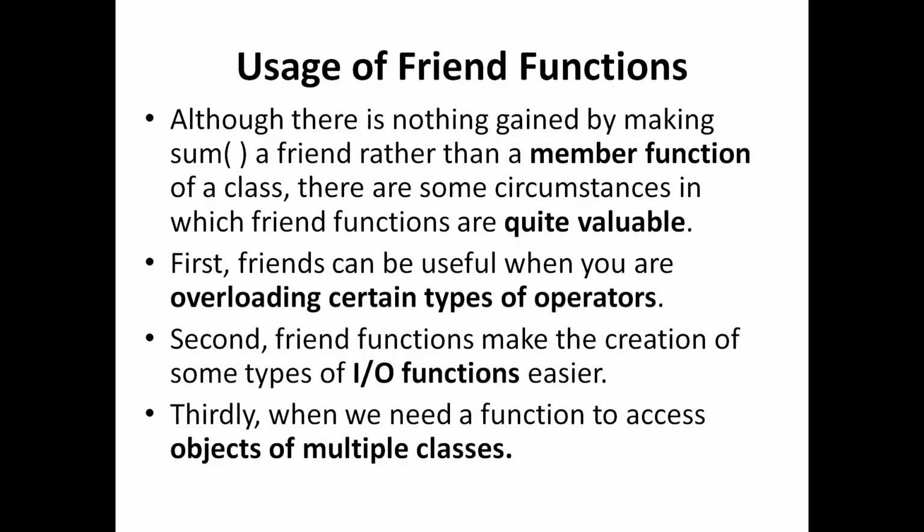Remember, a member function of a class can only manipulate that particular object's members. It can't manipulate the members of another object. But if you have a requirement that a particular function has to access multiple objects of different classes, then the only option is a friend function. So we will explore this idea by an implementation. I will just demonstrate here a program where I will be implementing the third point.